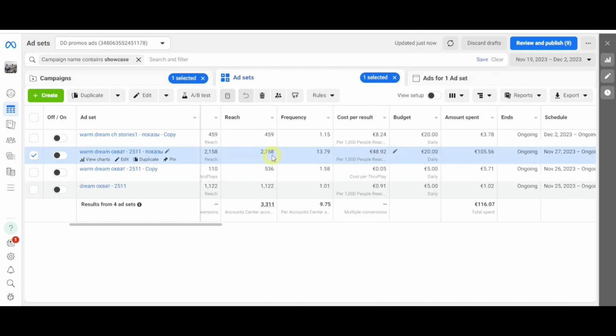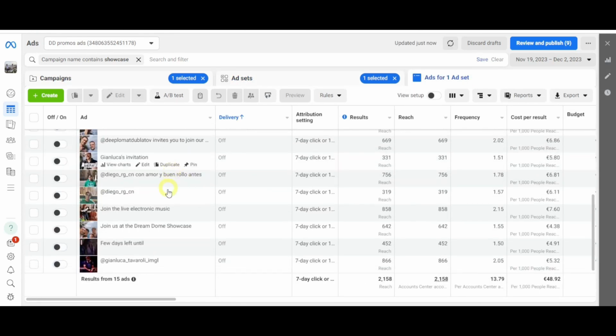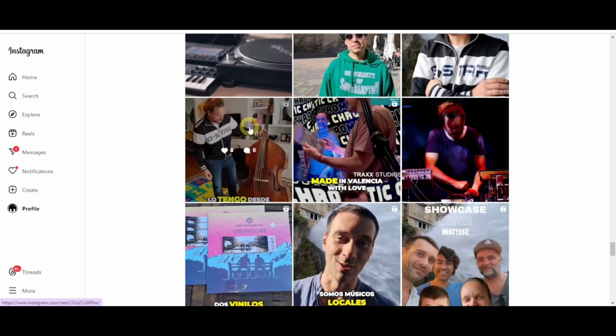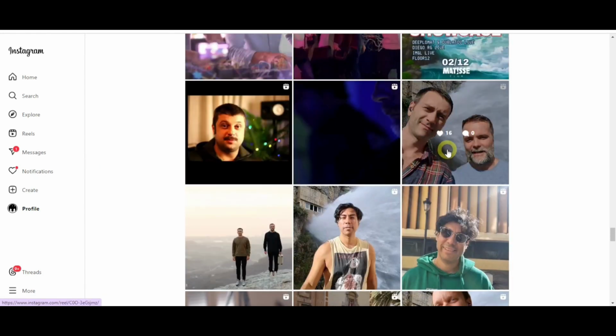Selected now is this particular group of ads. Moving to the ad level, we observe not just 1, 2, or 3 publications, but 15 ad publications tied to this set. It's crucial to note that these weren't crafted solely for advertising. They are general content pieces from our communication channels, enhanced by ad spending.